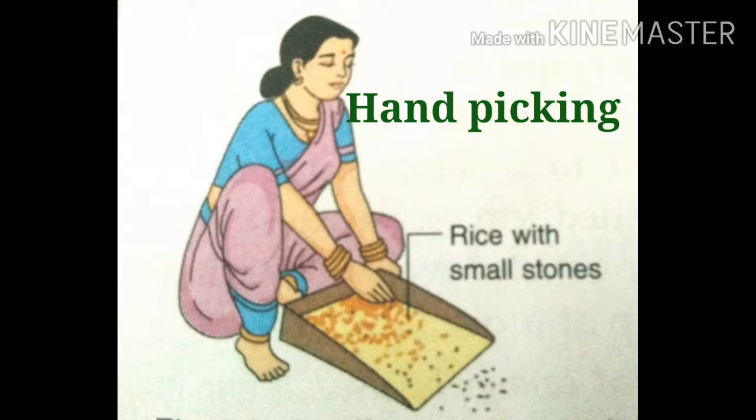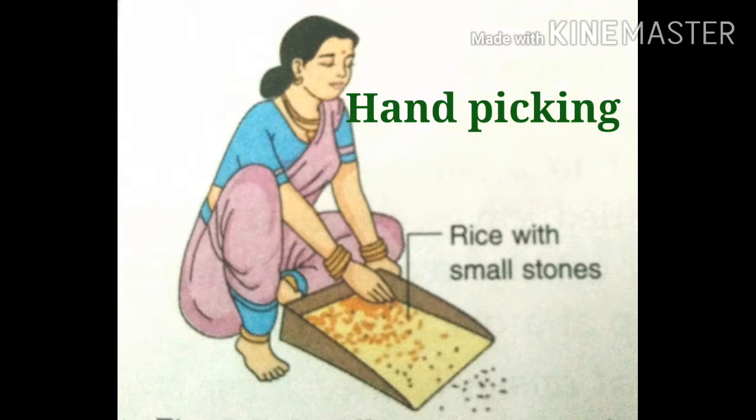For example, to separate small stones from food grains like pulses, rice and wheat. The small stones present in rice, pulses and wheat can easily be taken out by our hands.